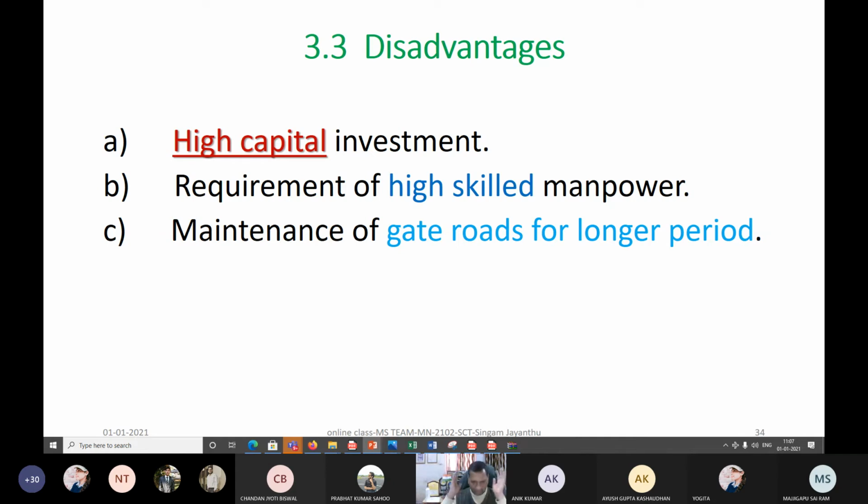And there comes our great vision of the New Education Policy 2020, as well as Digital India, Skill India, and Atmanirbhar Bharat. We have to improve further compared to our previous traditional technologies. That's what I wish my students to become, the best underground coal mining engineers in the world, if not in India, right? Then maintenance of gate roads for a longer period is a disadvantage. Why am I telling this? This gate road, whatever is there for 1 kilometer, 2 kilometers, for such a long time, 1 year, we are supposed to maintain. That is a disadvantage.